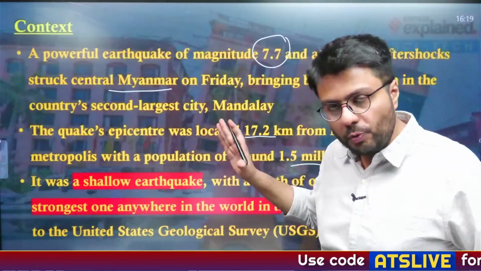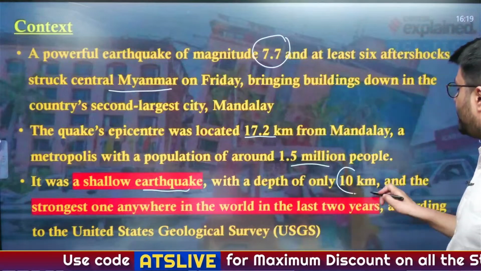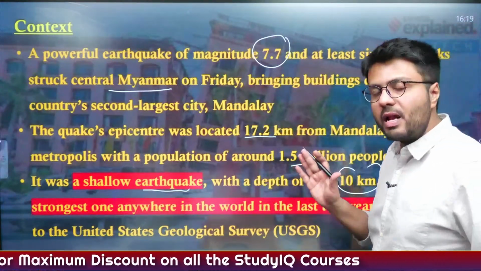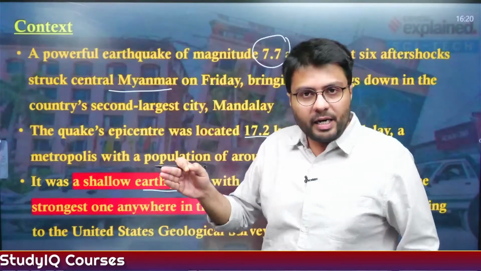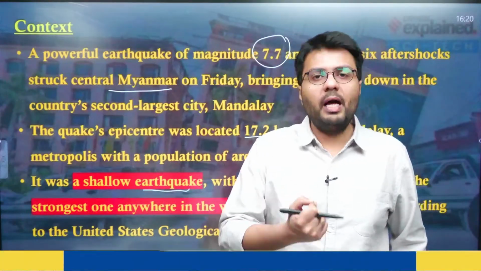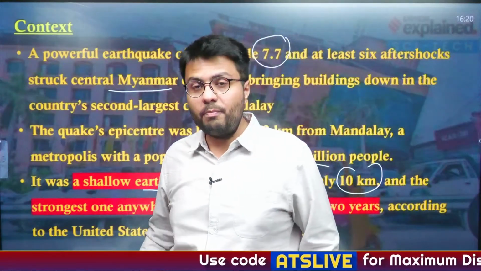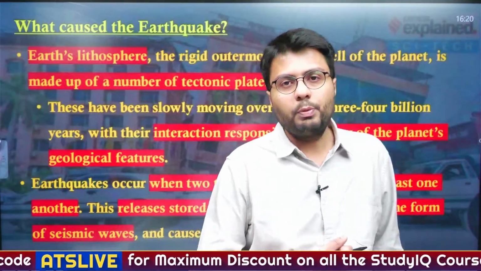The earthquake in Myanmar was a shallow earthquake with a depth of only 10 kilometers, and it was the strongest one anywhere in the world in the last 2 years. So that is why, in terms of its magnitude and the destruction this earthquake has created, this is such significant and big news. Now let us first understand what caused this particular earthquake.